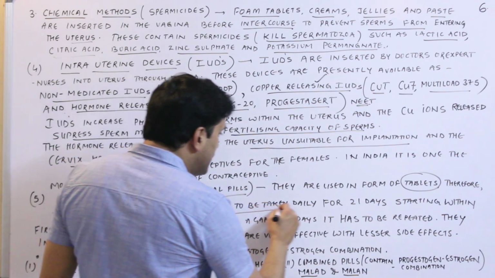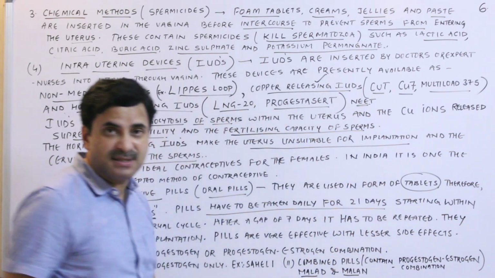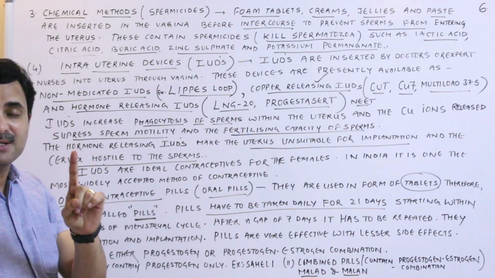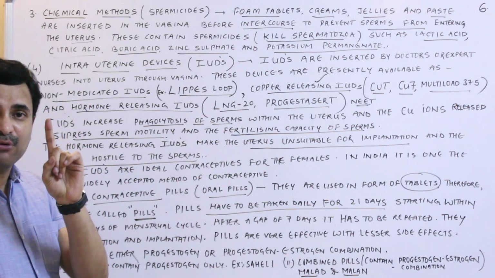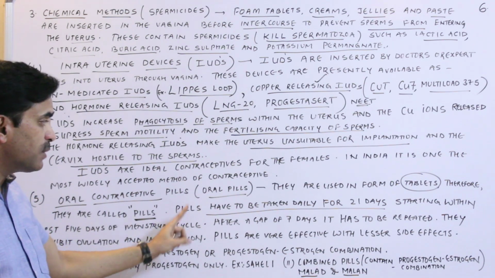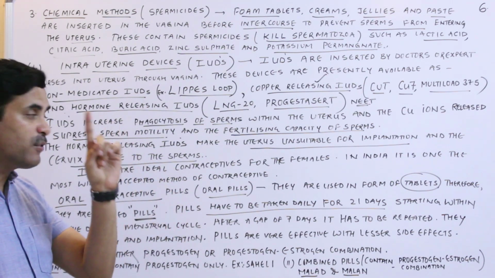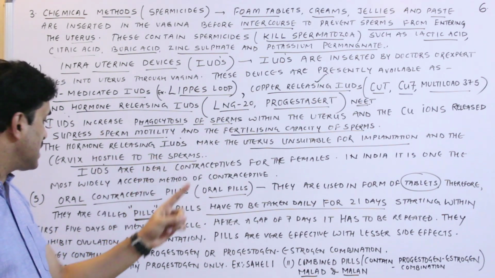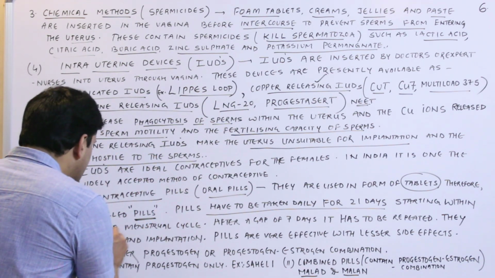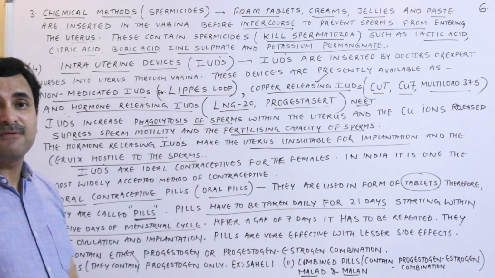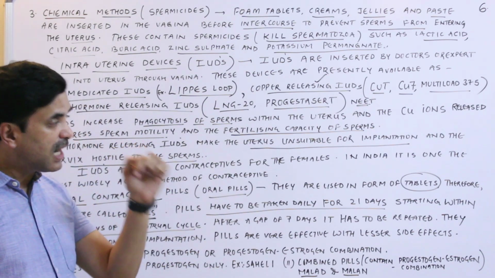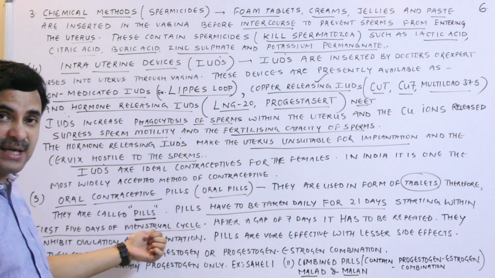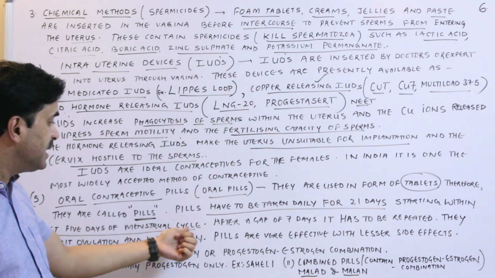So pills have to be taken daily for 21 days. Pills have to be taken daily for how many days? 21 days. The menstrual cycle is of 28 days. So the pills have to be taken daily for at least 21 days. And how does it have to be started? It should be started within the first 5 days of the menstrual cycle. Means the female must start these pills right from the first 5 days of the menstrual cycle, and she has to take them up to how many days?